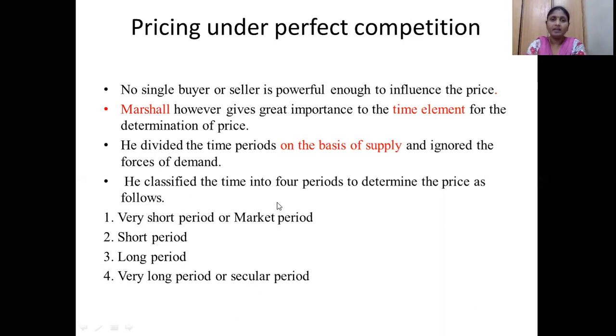So here, what we have told is that in a perfect competition, there are more number of buyers and sellers. No single buyer or seller is powerful enough to influence the price, because all the buyers and sellers have good knowledge about that commodity or the technology which they are using for that commodity. All are well known about that. So that's why no single buyer or seller is powerful enough to influence the price. That is the thing you have to remember.